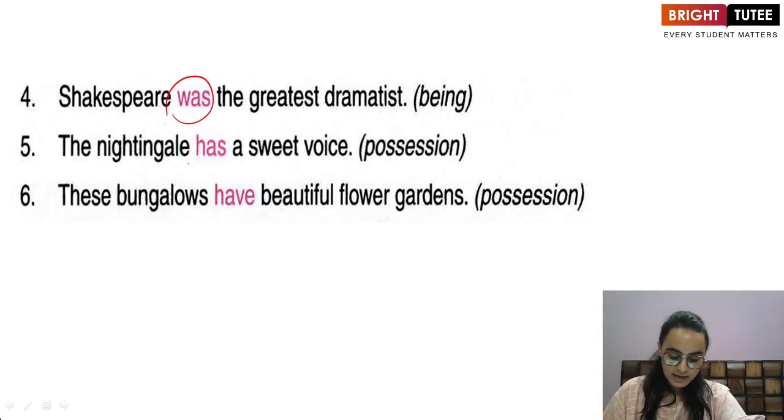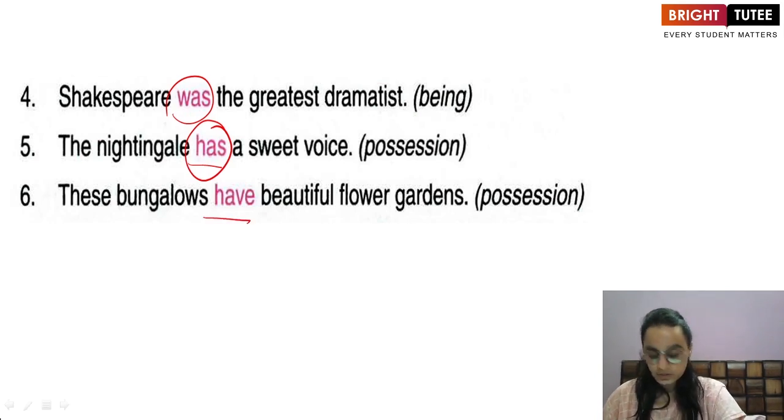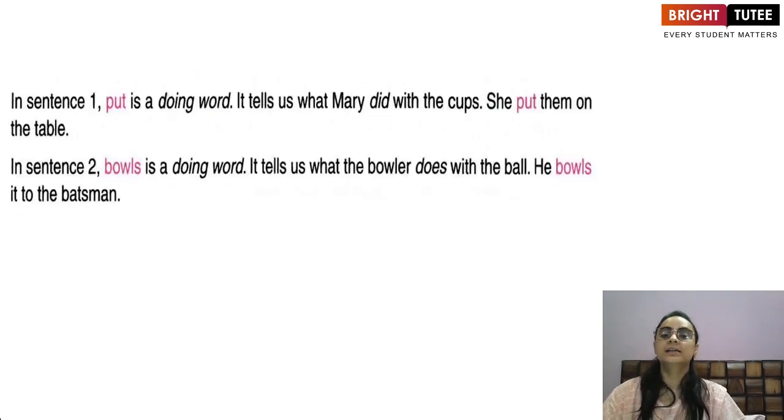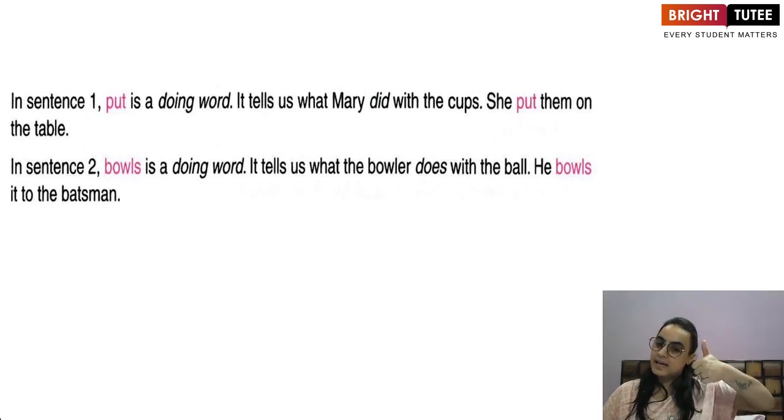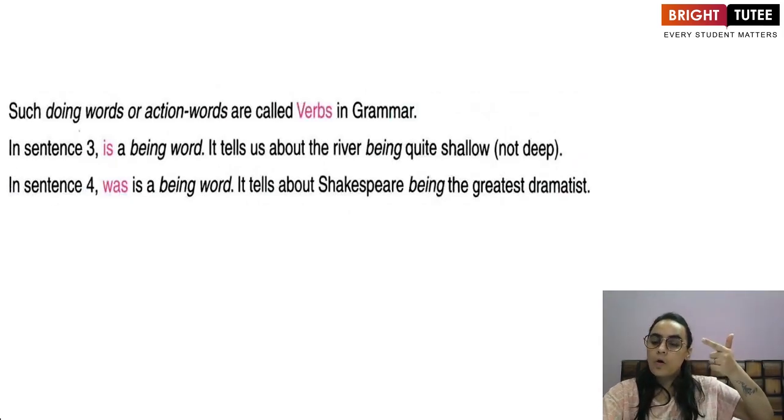The nightingale has a sweet voice. What is this has? Possession. It tells us what it is that the nightingale has. These bungalows have beautiful flower gardens. Again, what is it that the bungalows possess or the bungalows have? Beautiful flower gardens. So basically a verb is an action word, or it can be a being word.